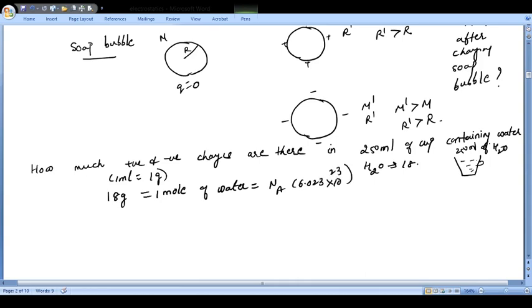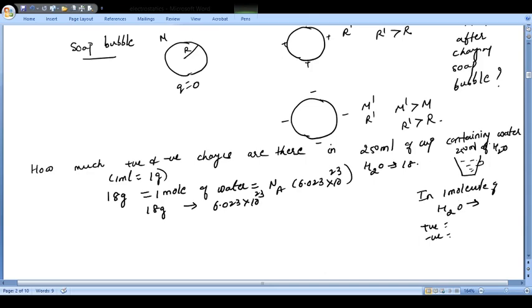So if you have 18 grams of water, how many molecules of water will be in this? It will be 6.023 into 10 to the power 23. And in one molecule of water, how many positive charges and how many negative charges?